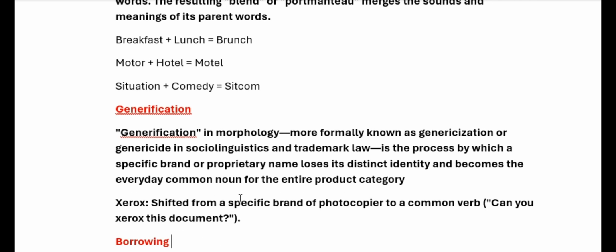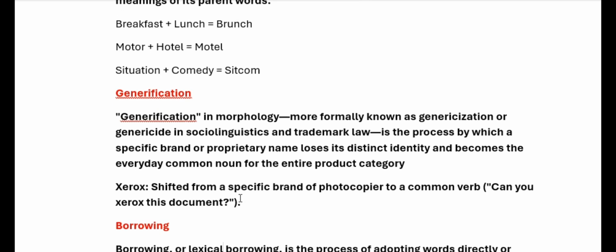For example, Xerox. Basically, Xerox was the company that made the photocopy machine, but now Xerox has become commonly used as a common word for photocopy. For example, can you Xerox this document? This means can you photocopy this document? Now, generification is that type of process.